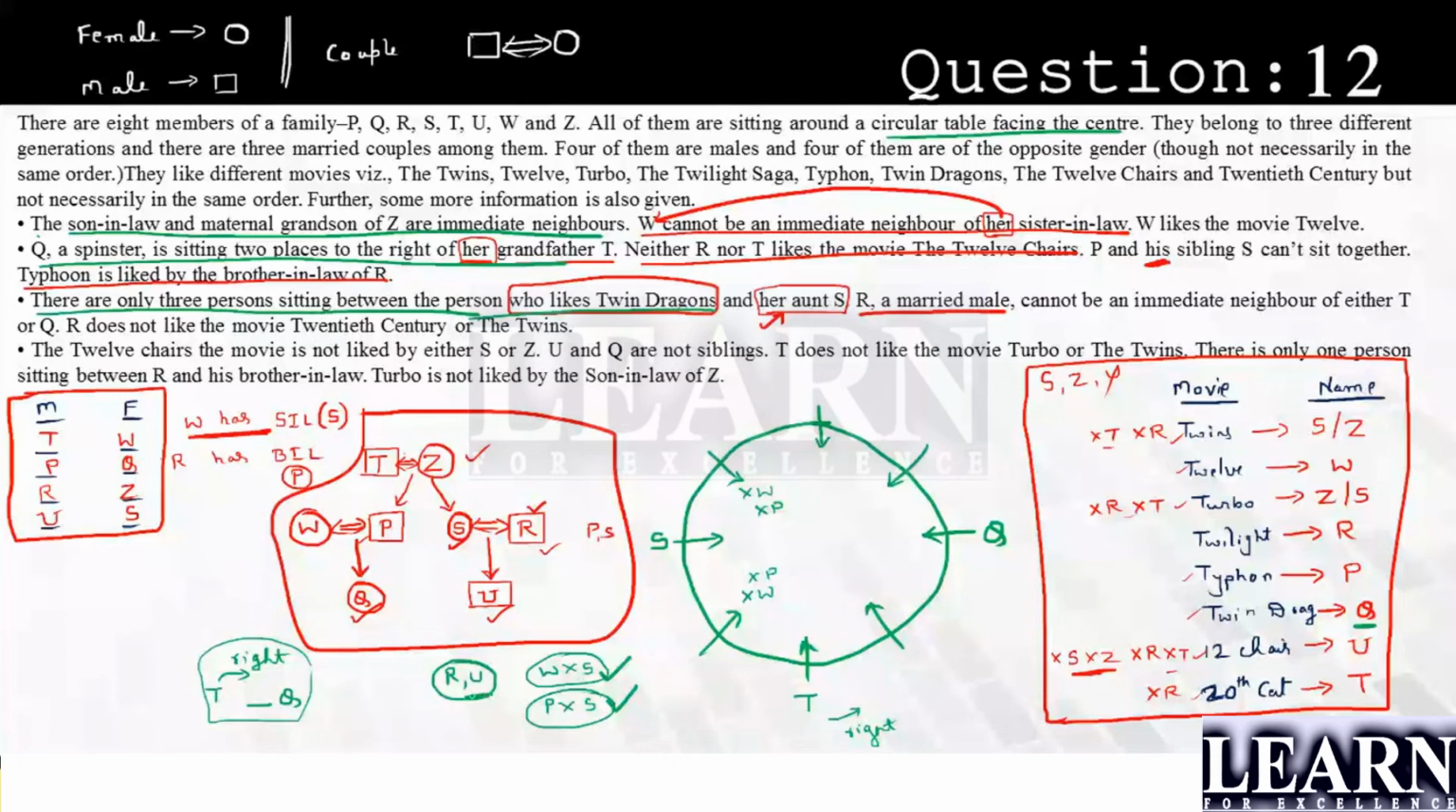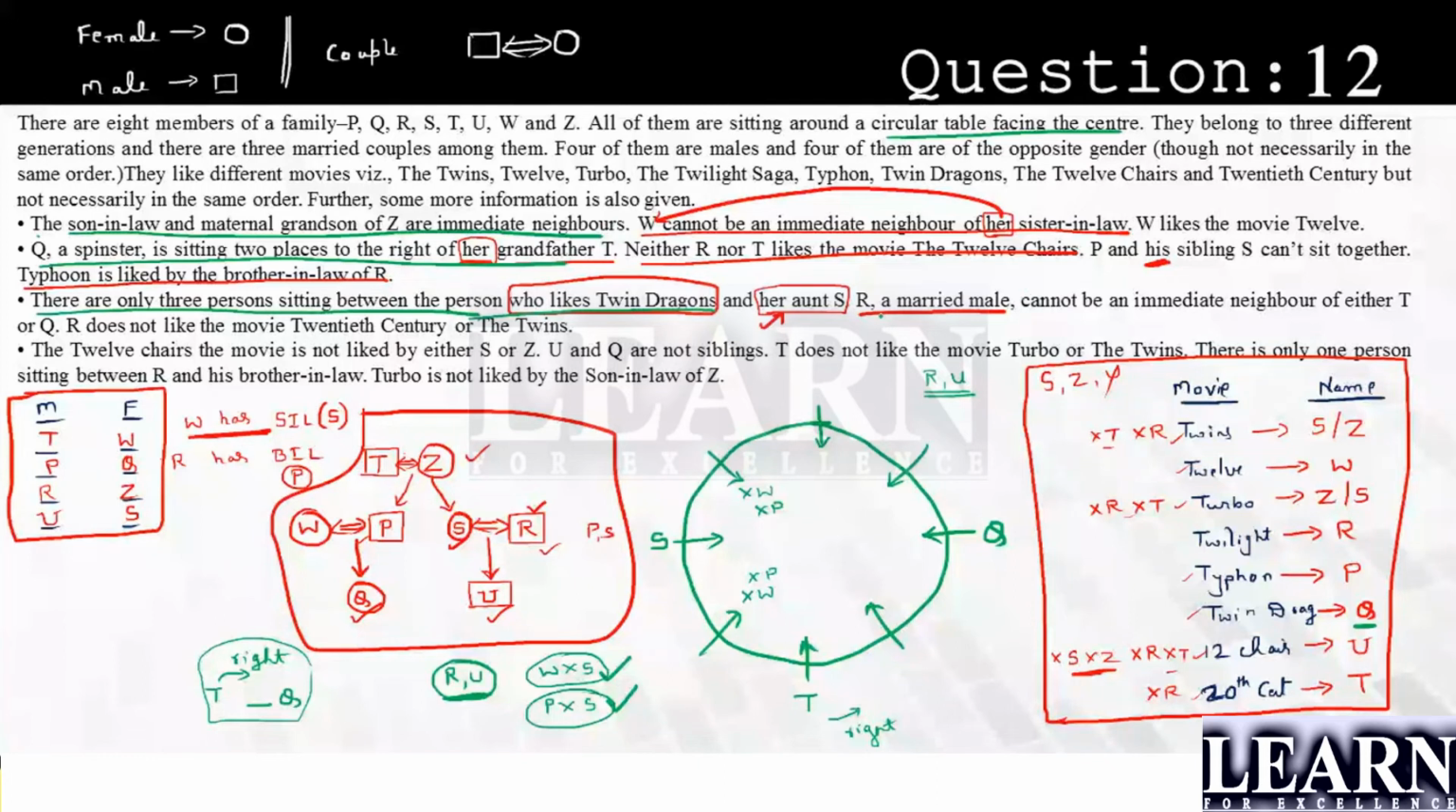R and U are the neighbors. Please look here. R and U are the neighbors. It means R and U cannot be in the lower section. R and U should be upper, somewhere over here. Done. Okay. Next, I don't know which place it is, but one among 3 here.